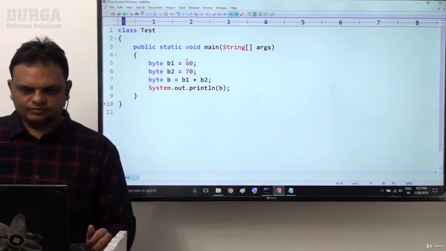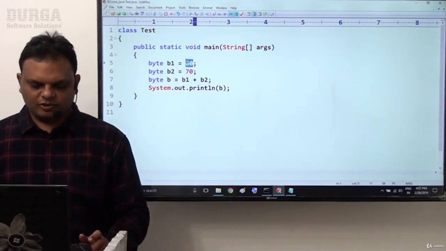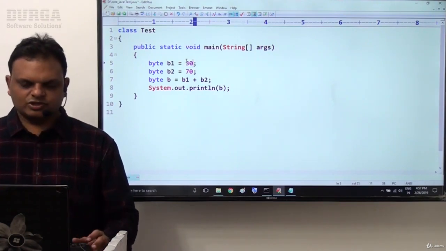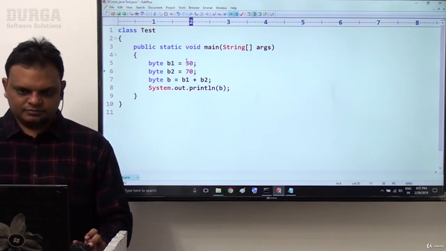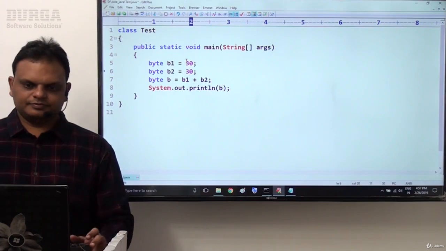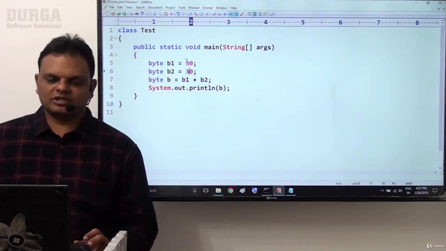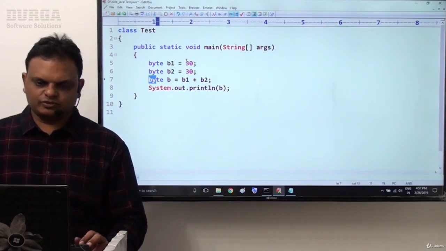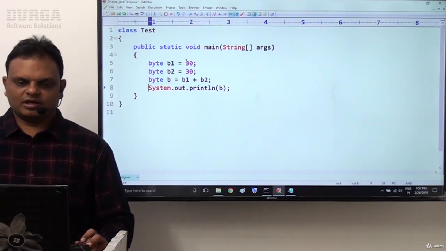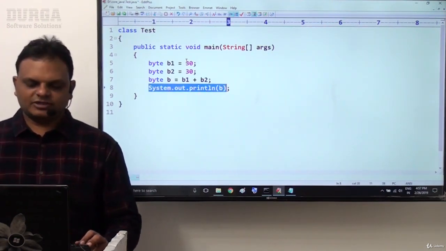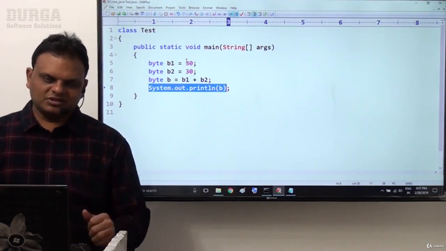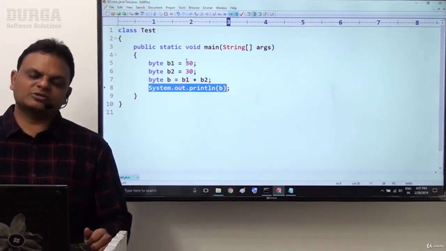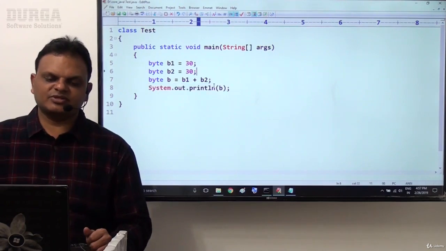Now check this. This time I want to provide byte b1 is equal to 30, byte b2 is equal to 30. b1 and b2 both are 30, 30. Okay, byte b is equal to b1 plus b2. System.out.println of b. Now in this scenario, b1 plus b2 value is which one? 30 plus 30. That means 60.